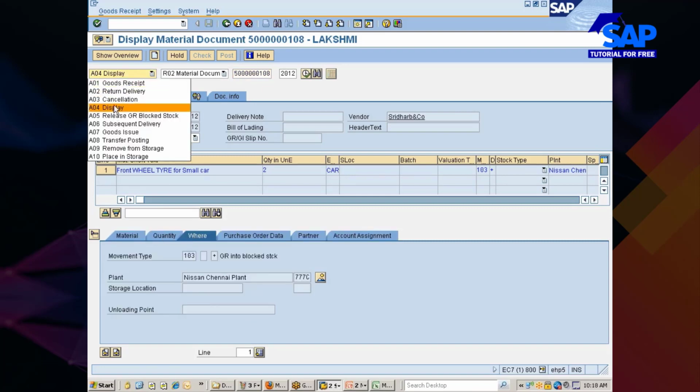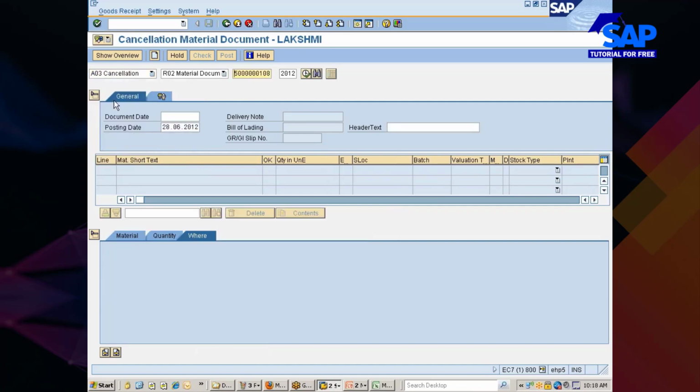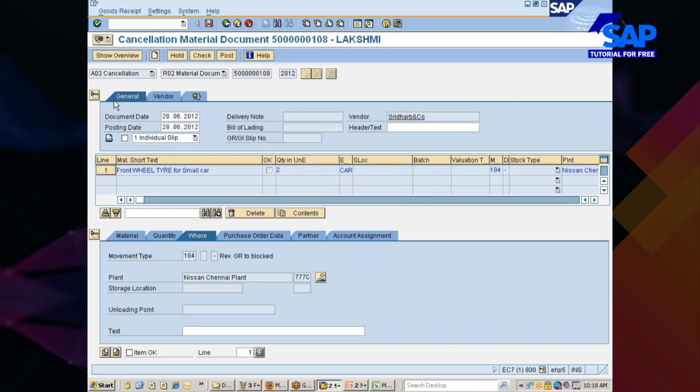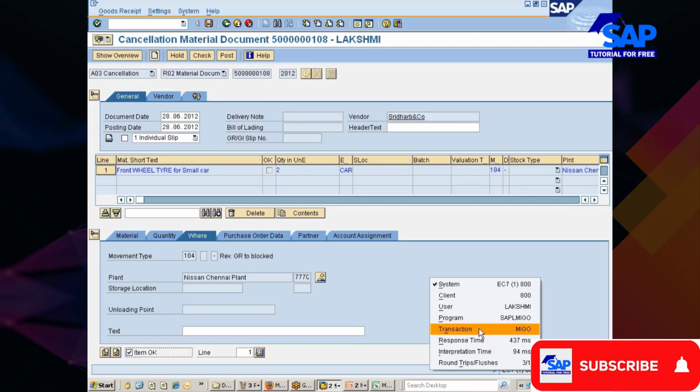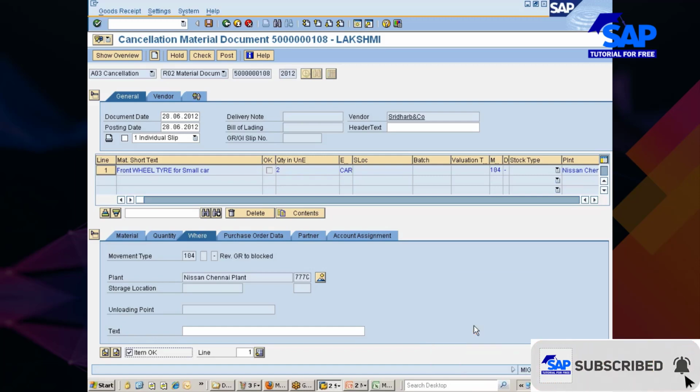Now you see here, I'm going with cancellation. 104 reversal to GR block stock. What we have done with 103, you have posted the stock into GR block stock. By doing this, you can actually reverse it. Is this the only transaction which I can use for all these things? Is this the only transaction?